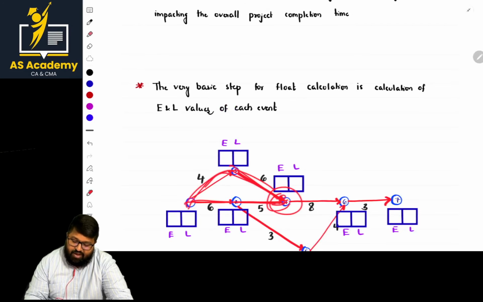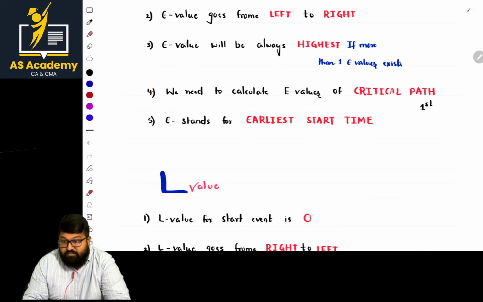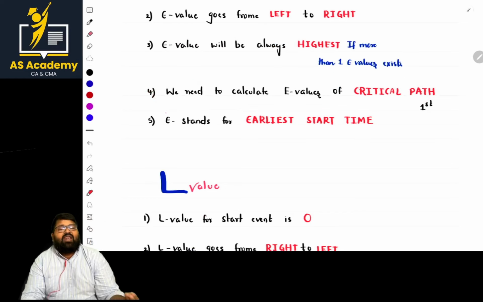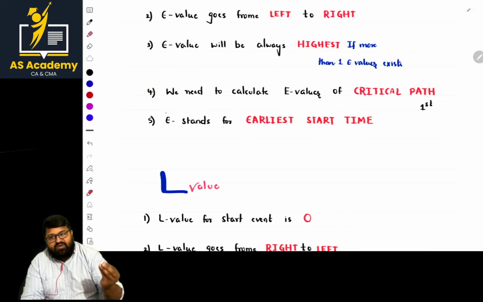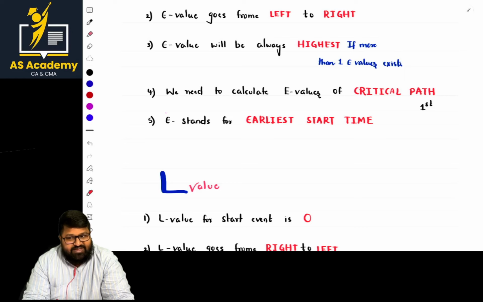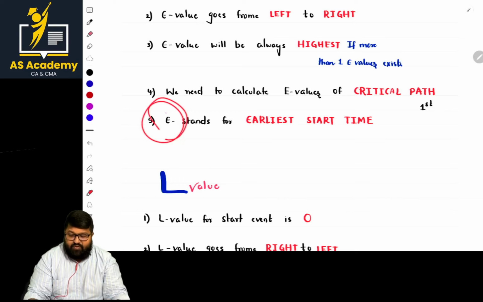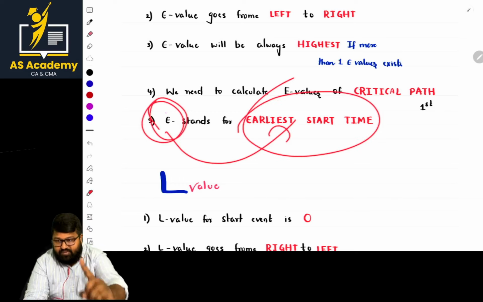Next, we need to calculate the E value for the critical path first. Basic rule. If I calculate the E value for the critical path, it is more effective. Once the E value is done for the critical path, the basic logic is that the L value for the critical path activities or events will also be the same. E and L value in the critical path will be the same. And remember one thing, E stands for earliest start time. Only earliest start time. That is the basic thing.